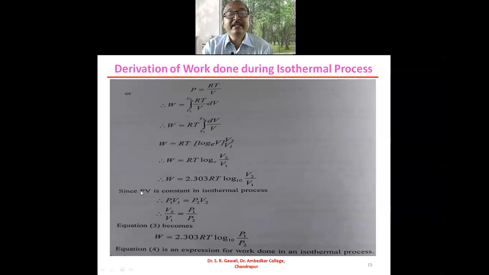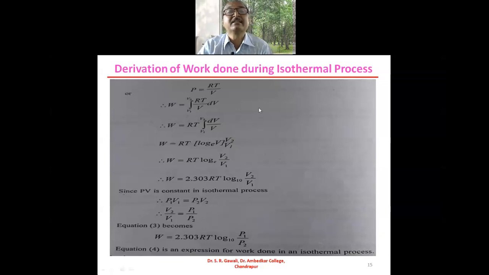So equation number 3 and equation number 4 are the expressions for the work done in isothermal process. Equation number 3 is the expression in terms of volumes V1 and V2, and equation 4 is the expression for the work done in isothermal process in terms of pressures P1 and P2. So this is about the expression for the work done in isothermal process.